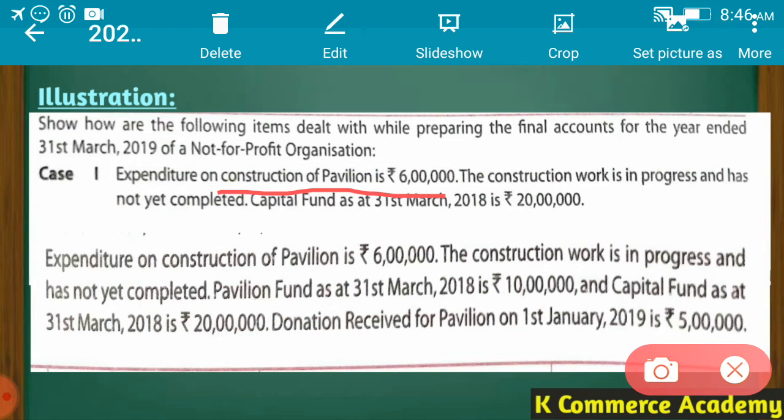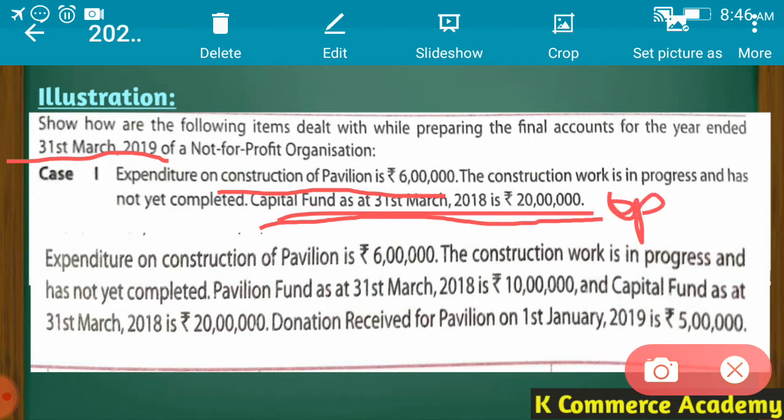The construction work is in progress and has not yet completed. Capital fund as at 31st March 2018 is rupees 20 lakhs. We have to prepare the accounts for 31st March 2019, while the capital fund balance is given to us on 31st March 2018. It means it is an opening balance of capital fund.